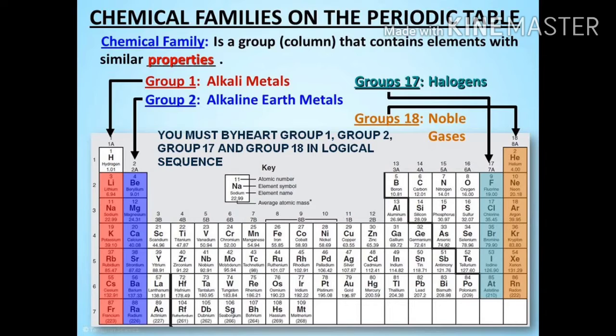You must learn by heart group 1, group 2, group 17 and group 18 elements in logical sequence. You need to know the elements of these four groups in order. There is no need for you to learn by heart the elements of the other groups in order. We will learn each of these families.